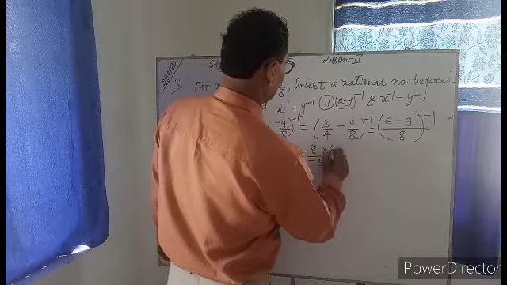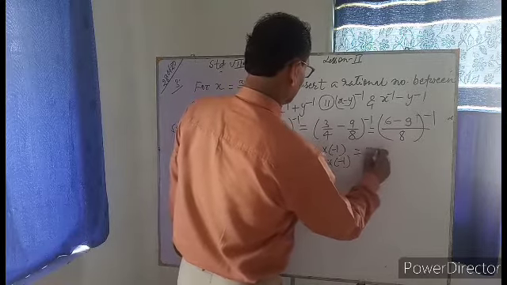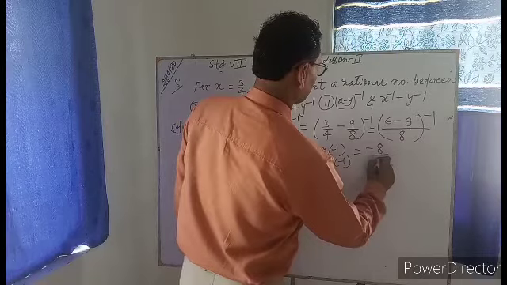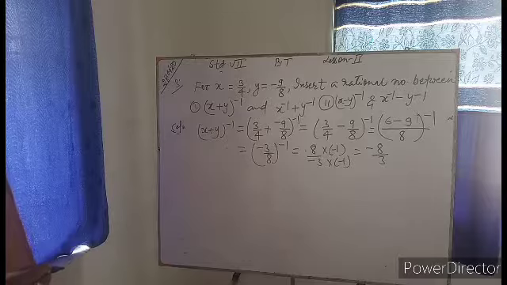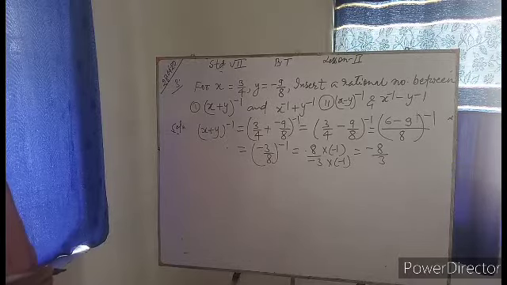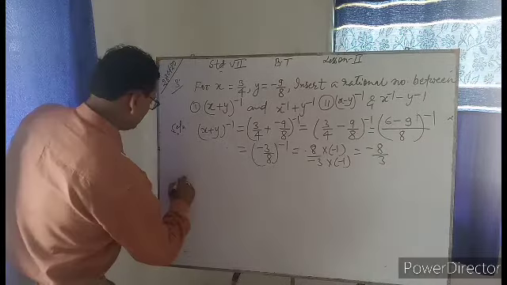We will multiply by minus 1 into minus 1 and we will have minus 8 by 3. Okay, so (x plus y) whole to the power minus 1 is equal to minus 8 by 3.